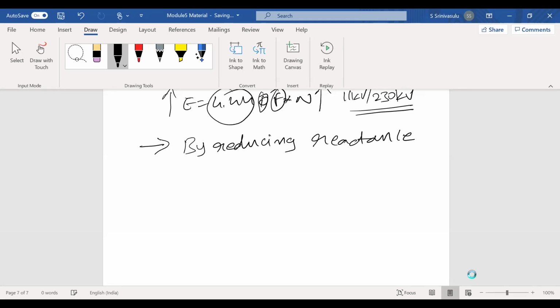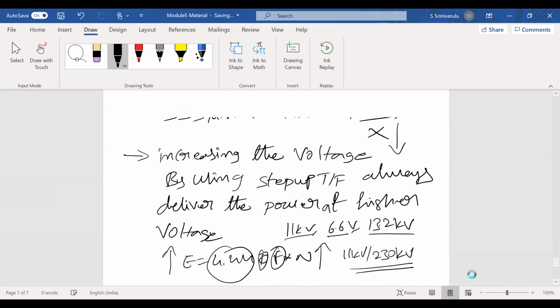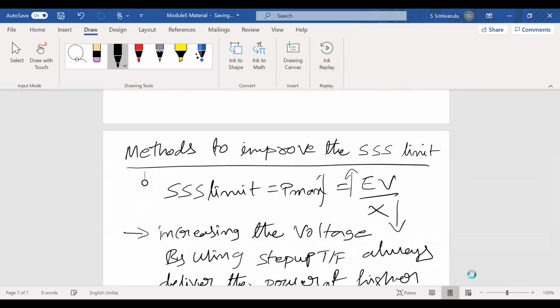Now, what are the methods for reducing the reactance? The denominator decreases. When the denominator decreases, the steady state limit will increase. Yes or no? The reactance will decrease, so the steady state limit will increase.